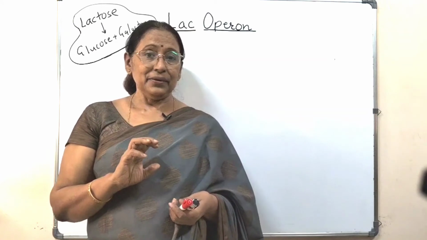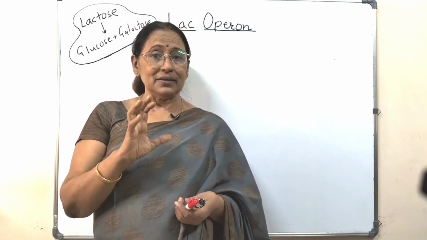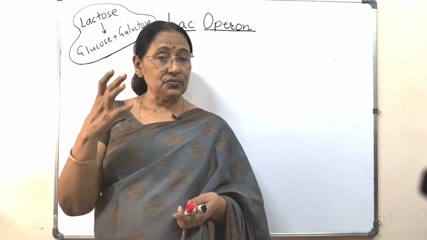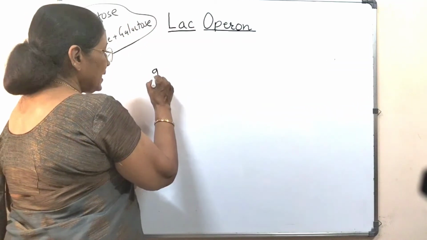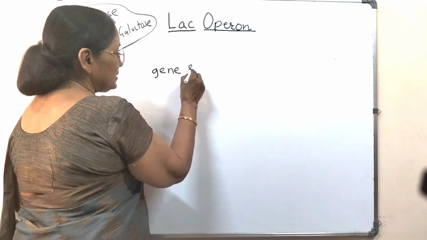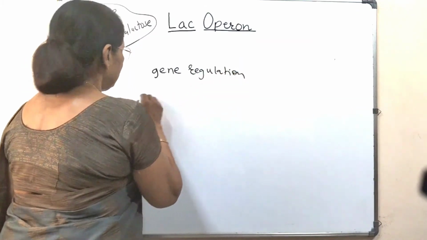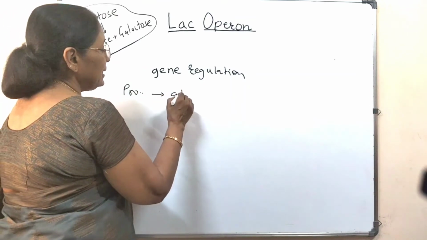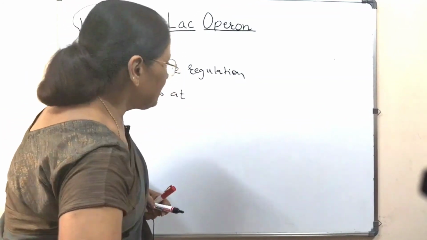And in prokaryotes, gene regulation means when it is not required, it is switched off; when it is required, it is switched on. This gene regulation in prokaryotes is done at the transcriptional level. Rather, we write regulation of gene expression.